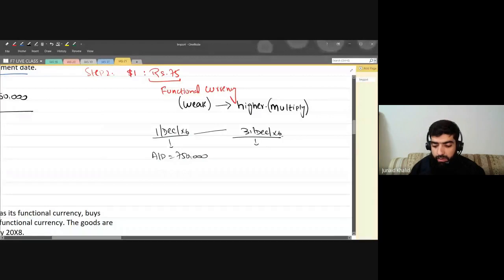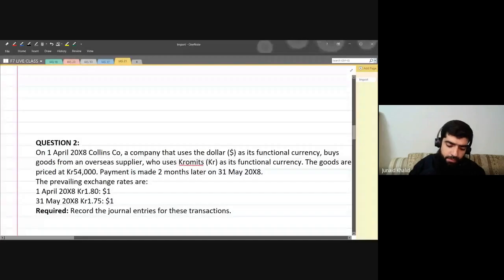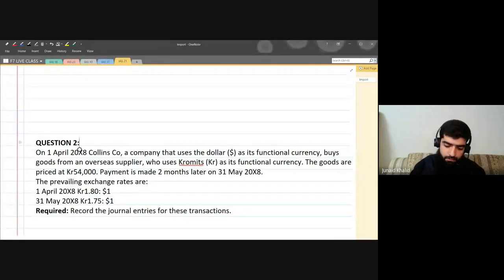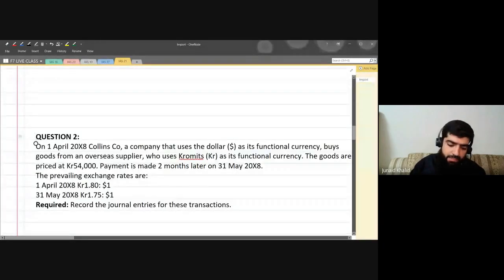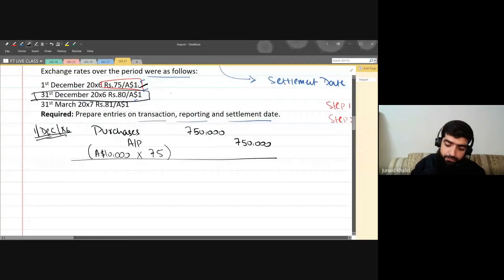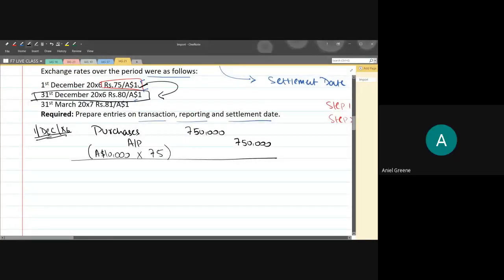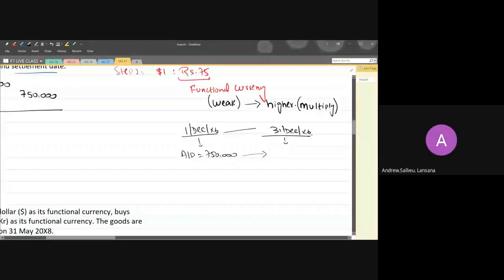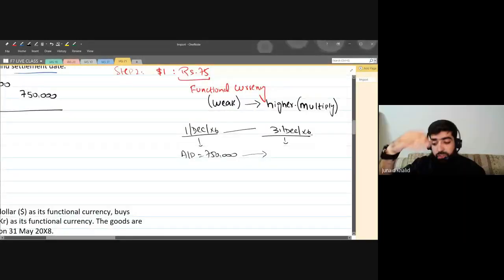What do you think, will my liability remain the same? If the exchange rate has changed from 75 to 80, what do you think? It will increase. It won't remain the same. There will be a difference. It will change. Now, what will be the liability?